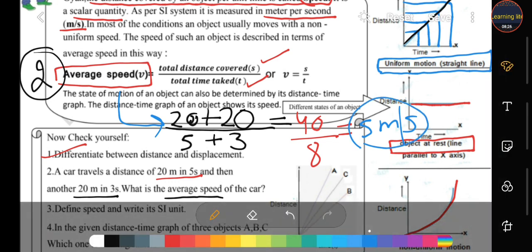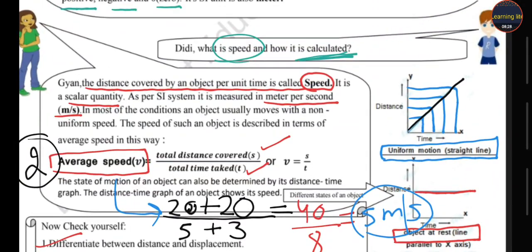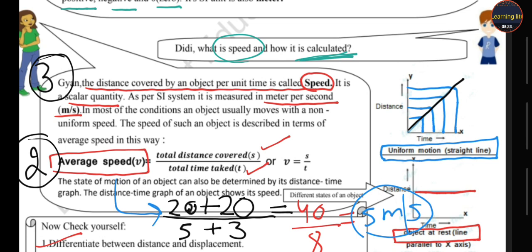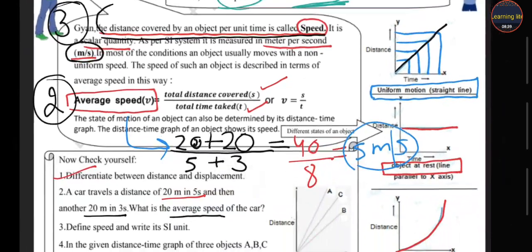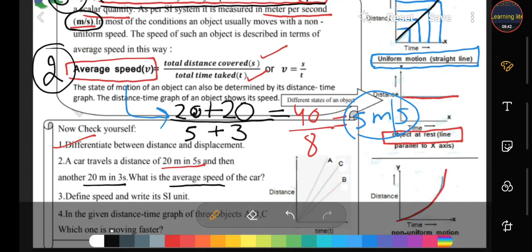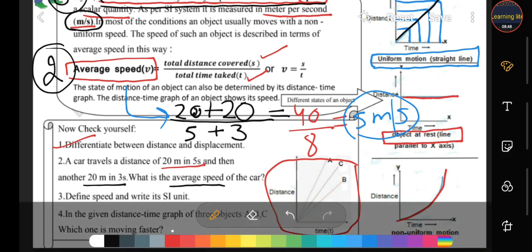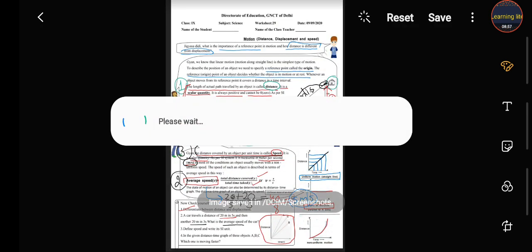The third question, define speed and write its SI unit. So student, this is the answer of your third question, the definition of speed and the unit, meter per second. And the last question, in the graph given below, 3 objects. So student, here a graph is given to you and in this graph we have to tell which object travels faster, A, C or B. So we can discuss in graphical form, student. Let's move with me.